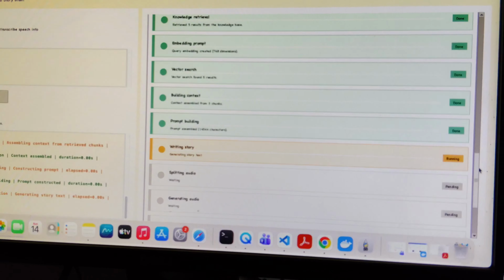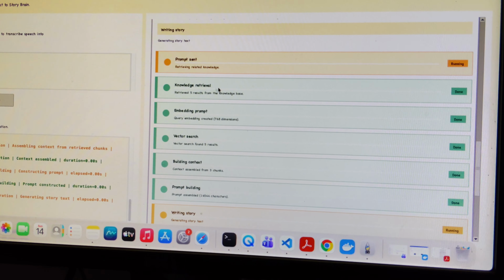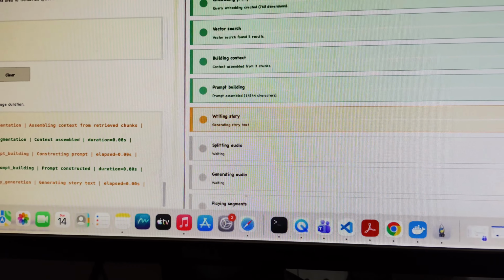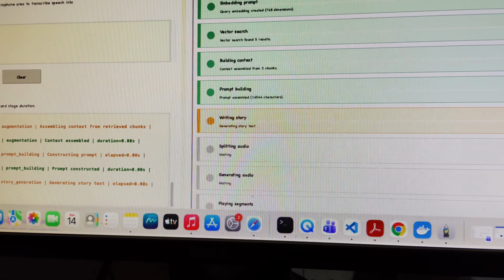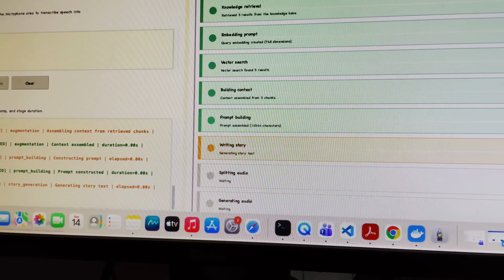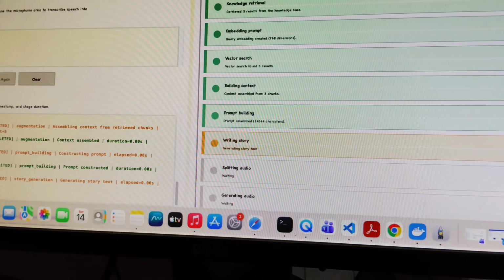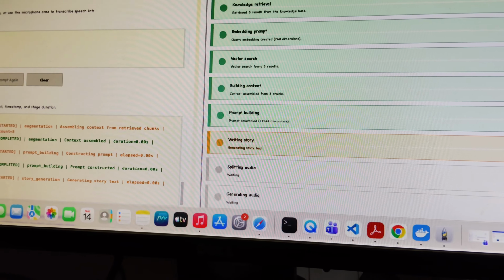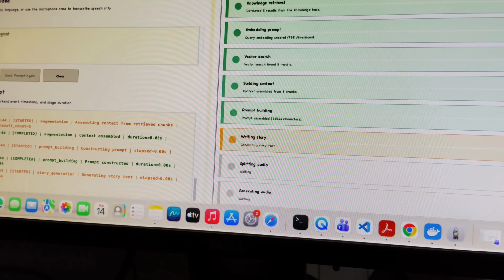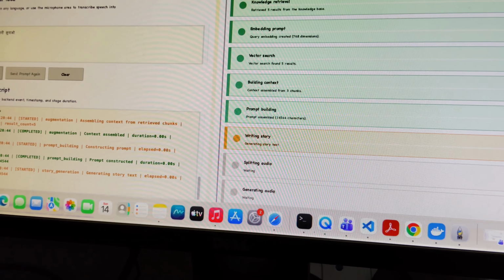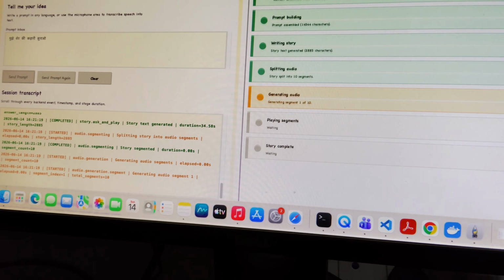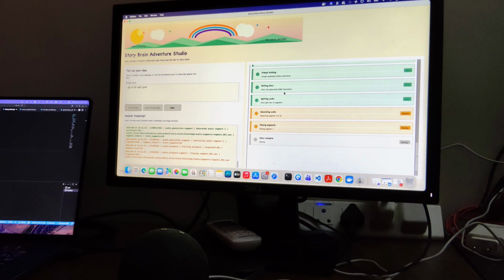Just to give you a glimpse, when I sent the prompt, it converted it into embeddings, and then based on those vectors, it searched in the database. Not just a search like in a traditional database. It performed a semantic search, and based on that, it retrieved the knowledge data. After that, the prompt is augmented into a complete prompt where I have provided personal preferences, like how to tell the story for the kids, all those things. After that, it is using text to speech.